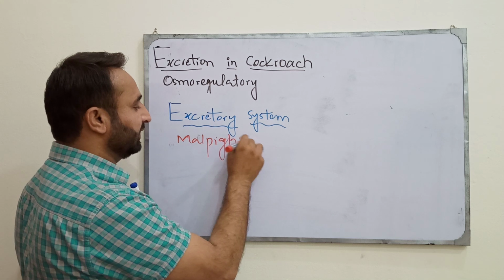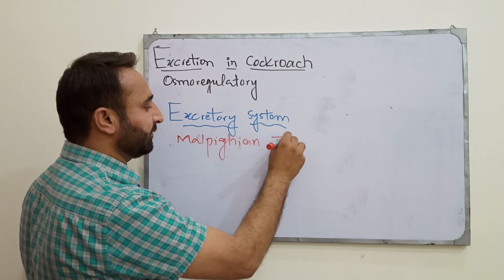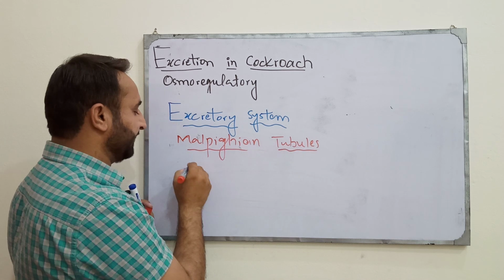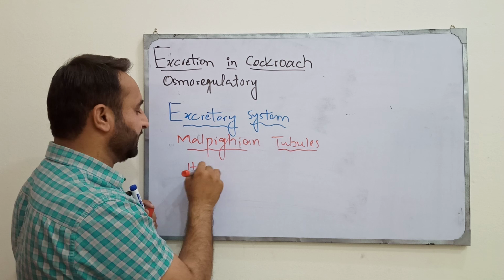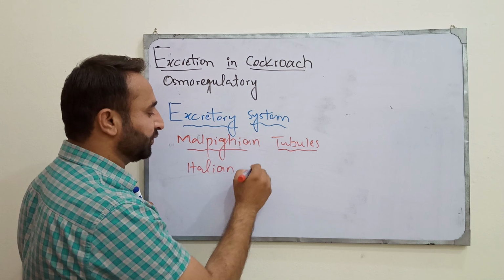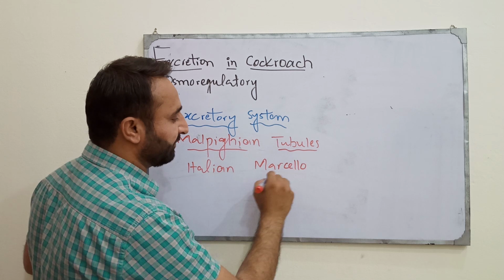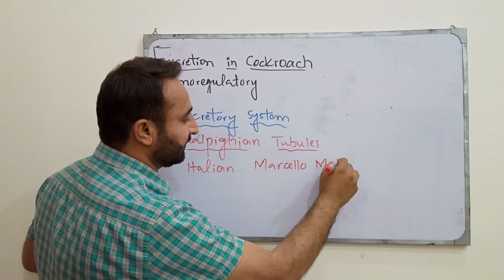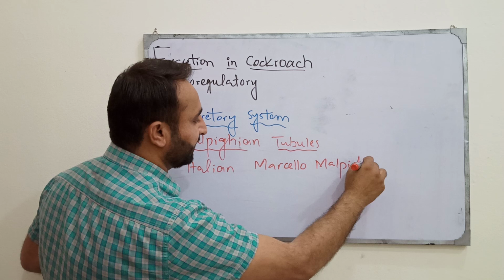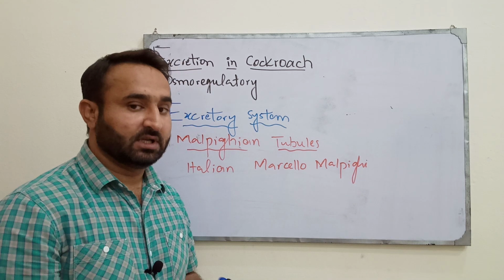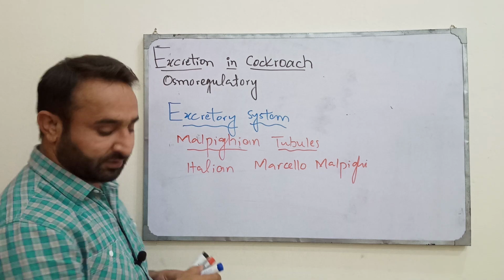First thing, why are they called Malpighian tubules? They are named after a scientist who was an Italian microscopic biologist whose name was Marcello Malpighi. After the name of Marcello Malpighi, the excretory tubules in insects or in cockroach are given the name Malpighian tubules. What are these Malpighian tubules?